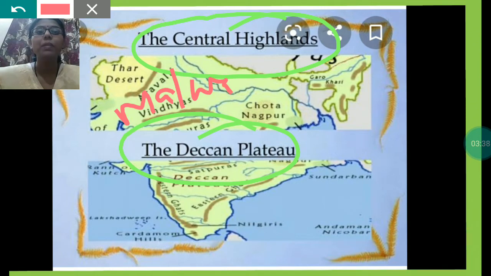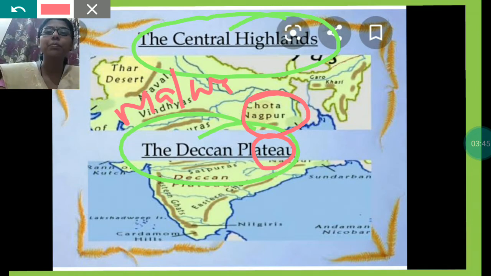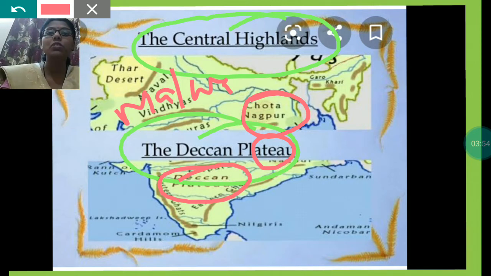Here is the Chhota Nagpur Plateau, and just below Chhota Nagpur Plateau, the Chhattisgarh Plateau is there, and downside the Deccan Plateau is there. So these all make the Southern Plateau. These plateaus together are known as the Southern Plateau.